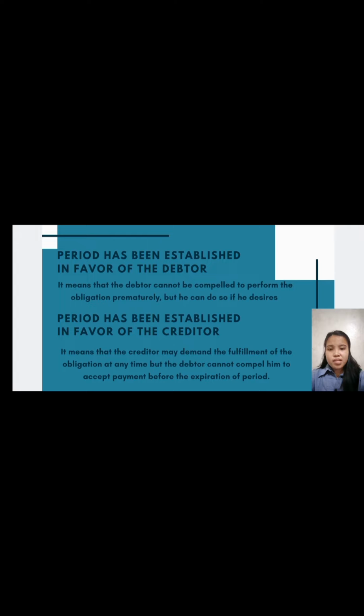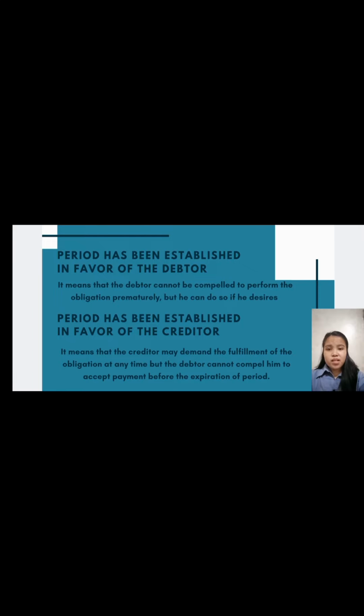Period has been established in favor of the debtor. It means that the debtor cannot be compelled to perform the obligation prematurely, but he can do so if he desires. It means that it's up to the debtor whether he will perform his or her obligation on or before the agreed period.